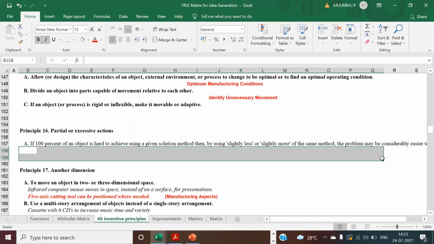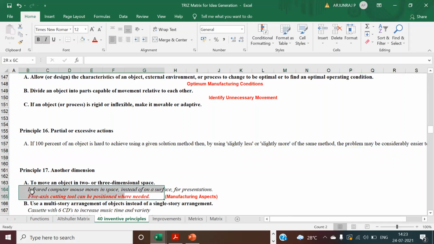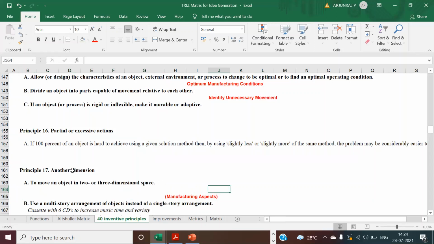But you try to look at all the angles so that you can get more ideas. Can you do it in another dimension? I also told you this, right? With respect to manufacturing aspects, you try to find out the different dimensions. Suppose I am purchasing machines, can I get different dimensions? Or even the output of 40 micron, can I do it in another way? That is a manufacturing aspect you can look into.